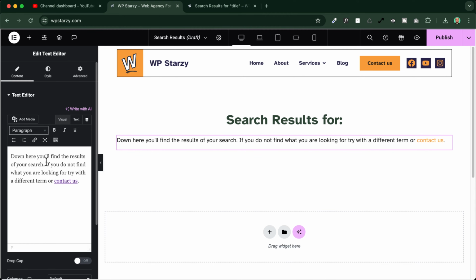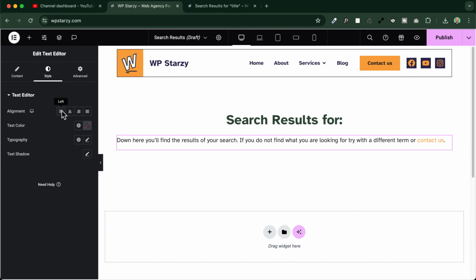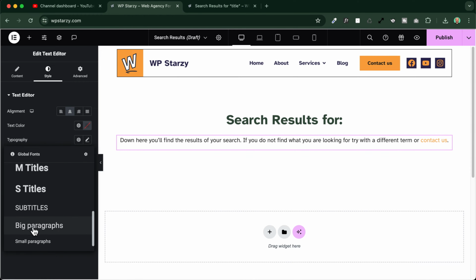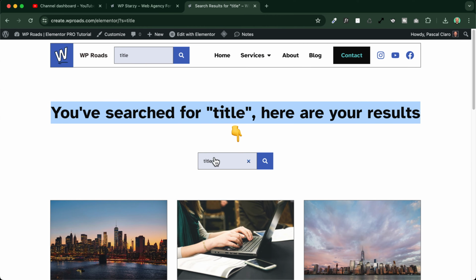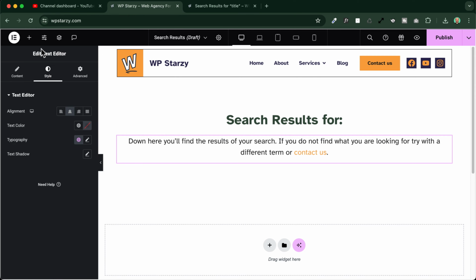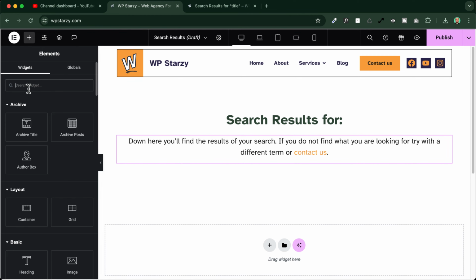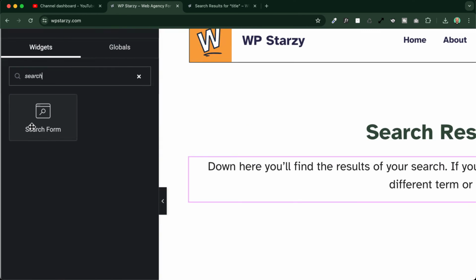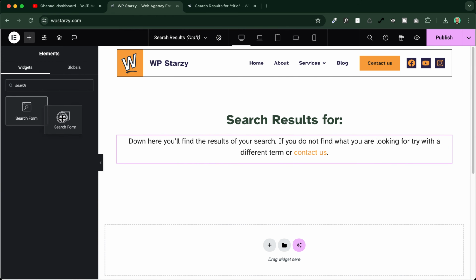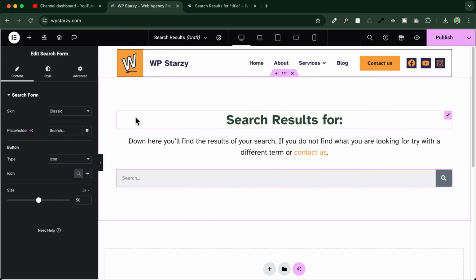Perfect. Okay, so now we can just style this a little bit differently. We center everything. We go and change a little bit the typography, maybe like this. And voila, that's it. Now we will also add a search box down here, so that people can also try to search with different terms. In this case, we just type in search in the widgets and we see that there is this search form widget. We just drag and drop here the search form widget.